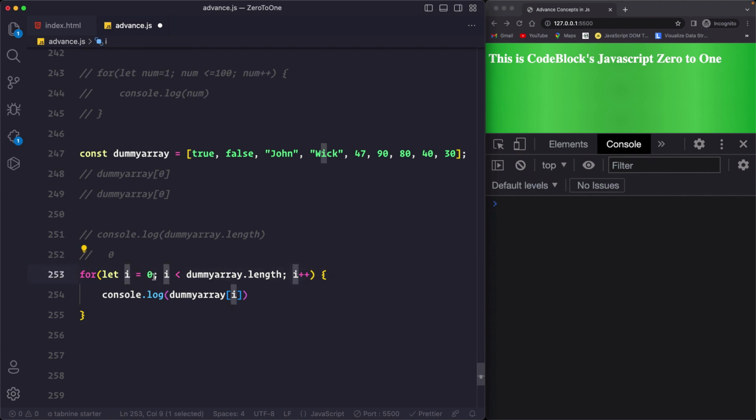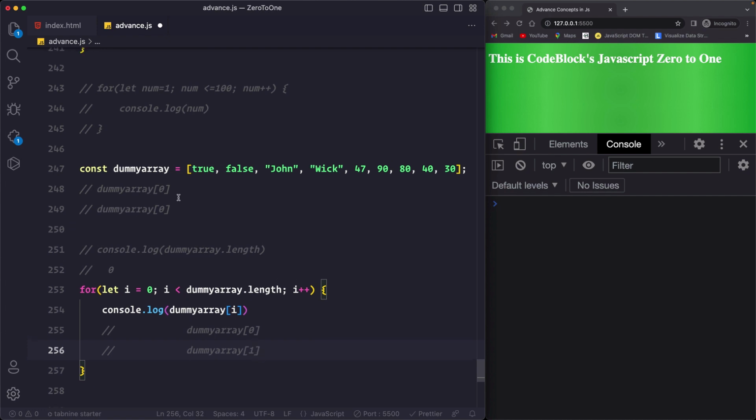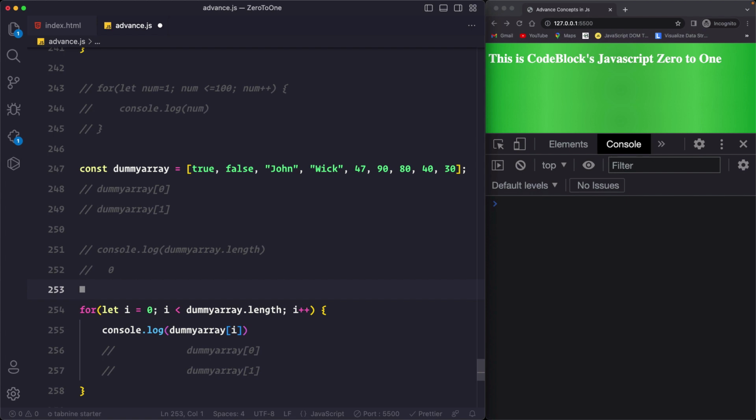So we want, because this is 0, 1, 2, right, arrays are 0 based. So if you say dummy array at index i, in the first attempt it will be dummy array index 0. In the second attempt it will be dummy array index 1. So something similar to this: 0, 0, 0, 1. Okay, so let me write the execution phase.